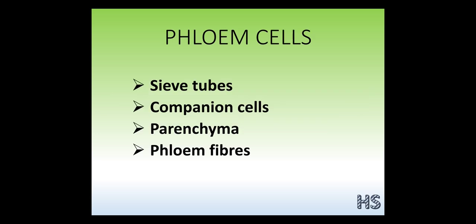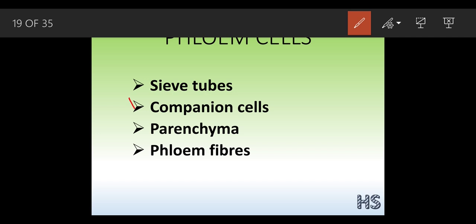Now let's talk about the phloem cells. These phloem cells have been classified into 4 types: sieve tubes, companion cells, parenchyma, and phloem fibers.